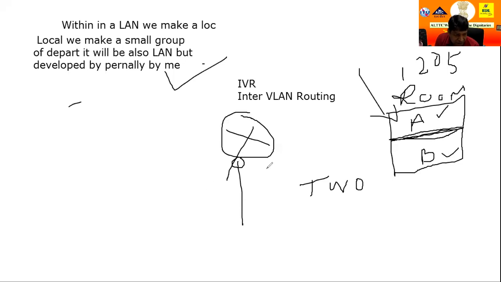So we just make a sub interface on this gate. Make an interface, the main interface is FastEthernet 0/1. If I put 0/1 dot 10, the 10 is important. Why 10? Because it is for VLAN 10. 10 is the VLAN, just enter. So definitely one sub interface is created for the router and another sub interface is created for the VLAN. This will be done tomorrow.